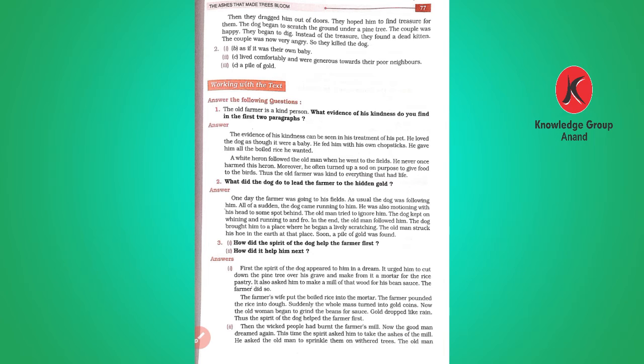The dog brought him to a place where he began to scratch lively. The old man stuck his hoe in the earth at that place. Soon a pile of gold was found. So the dog was very smart and it was a God-given gift to the old couple. We can imagine that because the dog was so good.